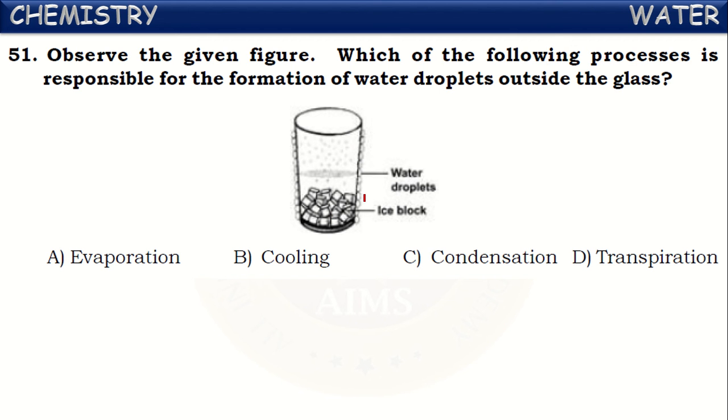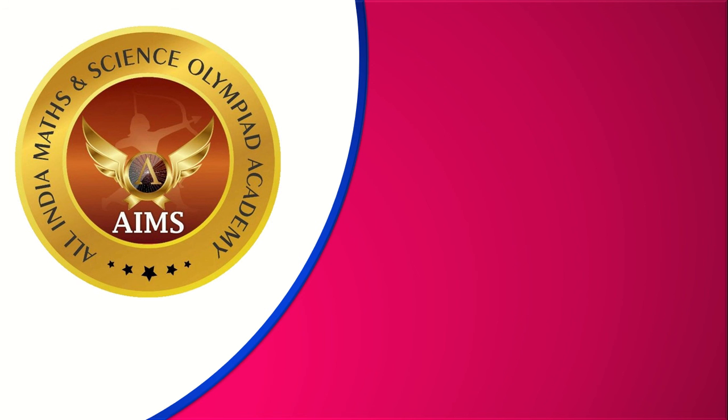No. This is because of the condensation of water vapor present in the air around the glass. When the air around the glass touches this glass, as the glass is cool, the water vapor present in the air will be condensed and forms droplets of water on the outer surface. This is because of the condensation of water vapor. Okay, condensation is the correct answer. This is a level 2 practice sheet.